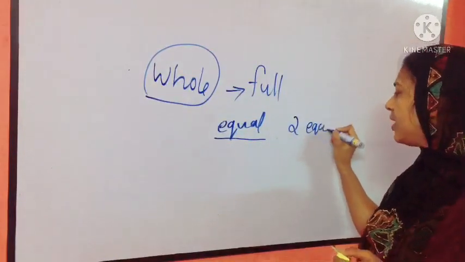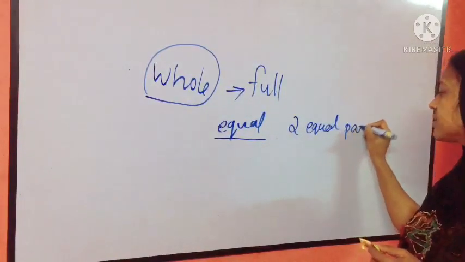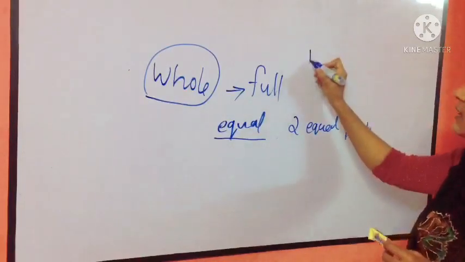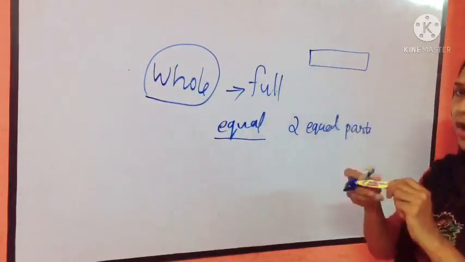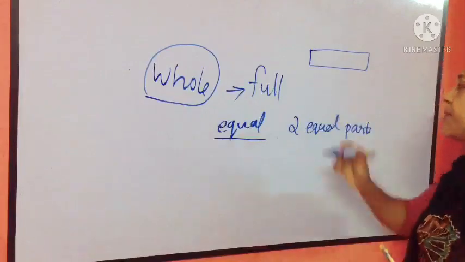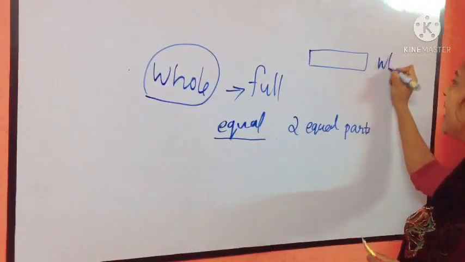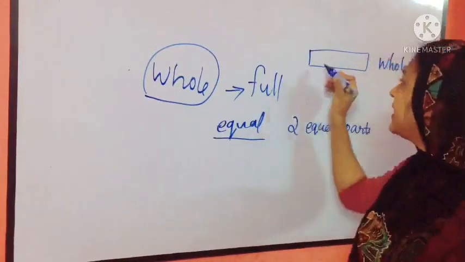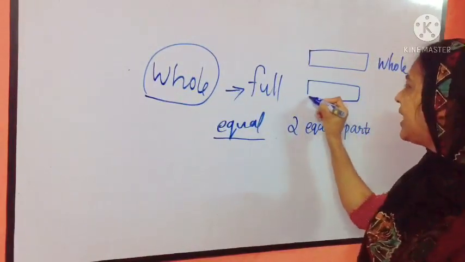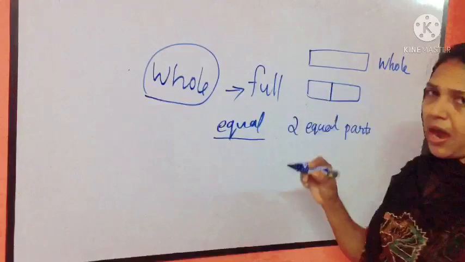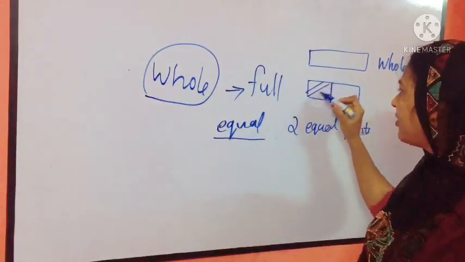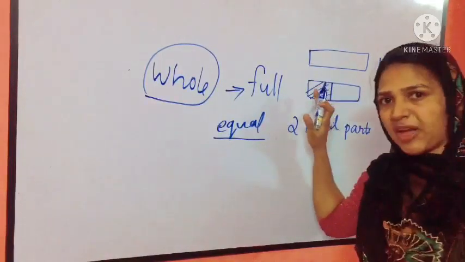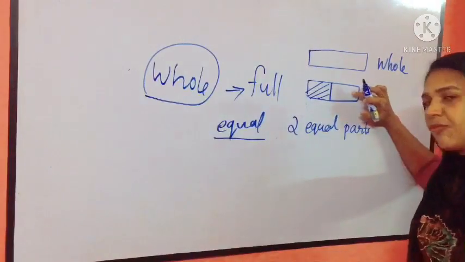This is the chocolate which is with me, and this is called a whole chocolate. When I divide this whole chocolate into two equal parts, this part is for my friend and this part is for me.